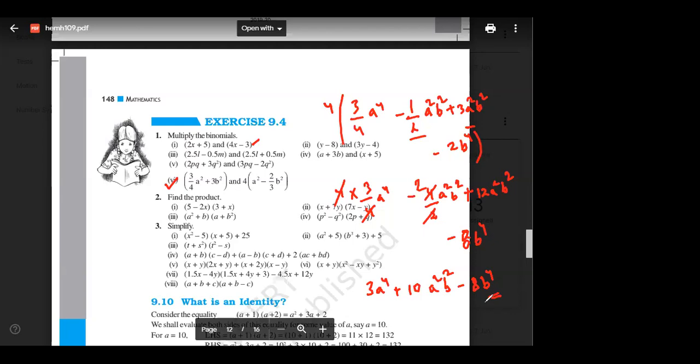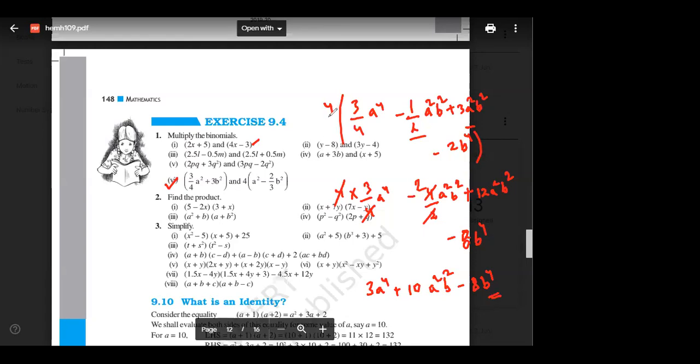Now, let me ask you one thing. This multiplication was a bit complex compared to the previous one, right? No issues. See, the method is same. You might have done it directly, you might have multiplied 4 first, right? So it's completely fine. Whatever method you do, completely fine. Steps might be changed.